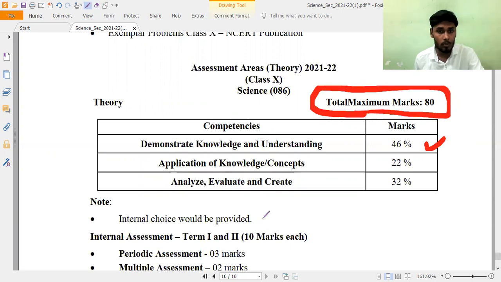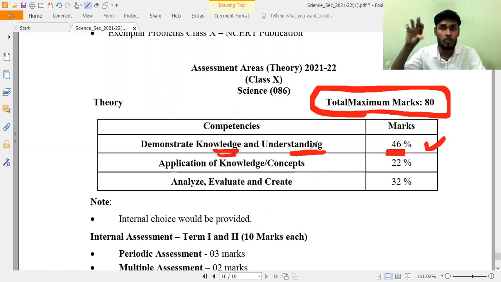This is the most important, because of how you have to study. Sir, if I memorize it by heart, will I get full marks? That is not the way. Here, 46% of questions will come under demonstrate knowledge and understanding. So how much you understand the concept and how much knowledge you have of the present topic, based upon that, we are going to get 46% of questions, like 46% of marks out of 80.